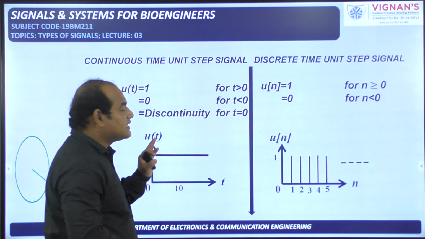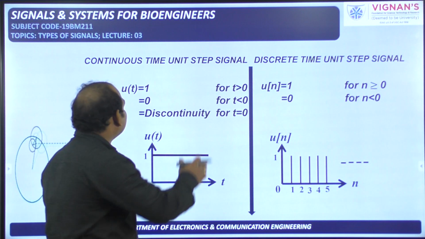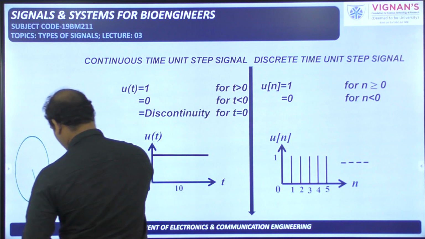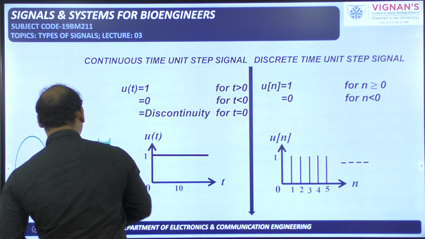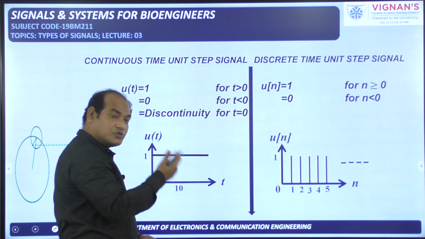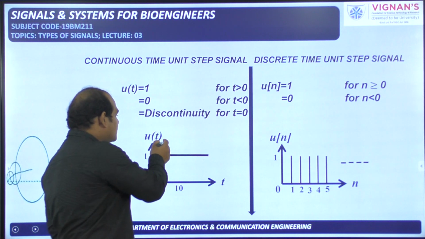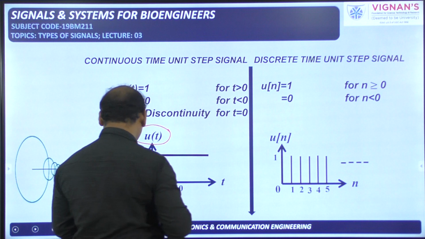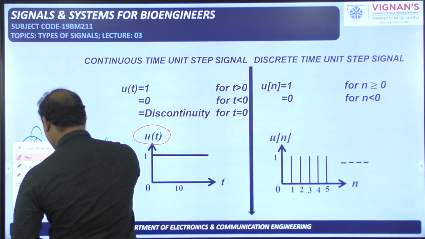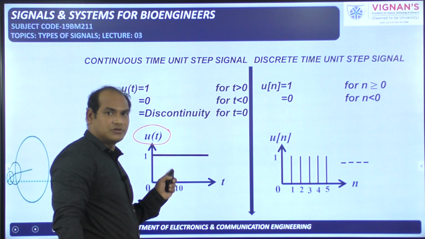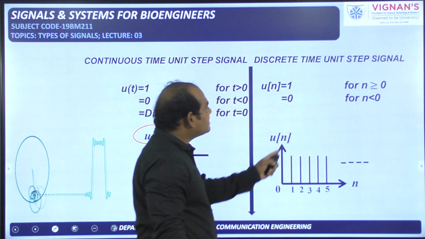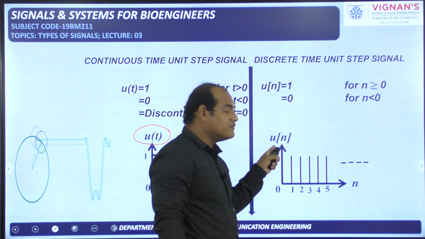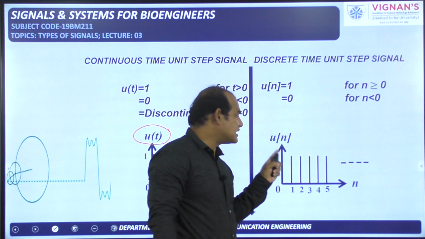Because it is a unit step signal, it is represented with u, and it is a continuous time signal, so it is represented with u of t. As I mentioned, this t should be in the normal bracket because it is a continuous time signal. Coming to this one, it is also a unit step signal, that's why it is represented with u, and it is a discrete time signal, so we have to represent it with the independent variable n, that's why u of n.